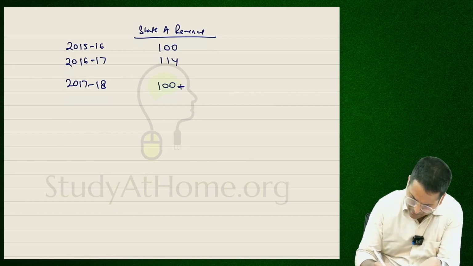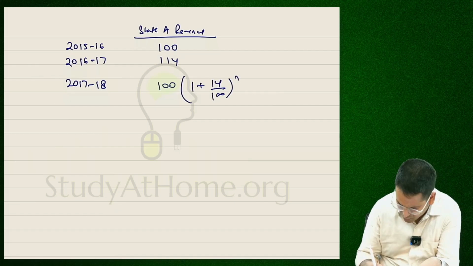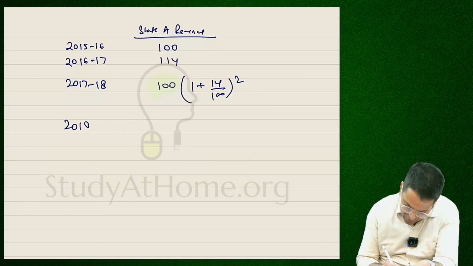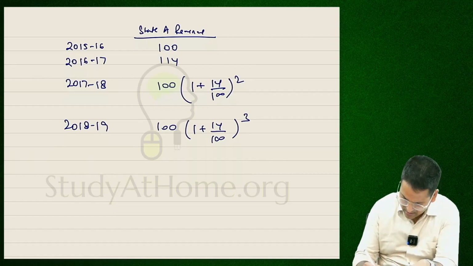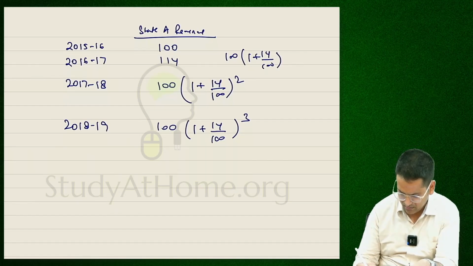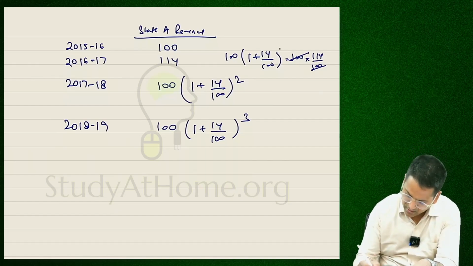100 into 1 plus 14 upon 100 to the power 2. If you apply compound interest, it will grow at 14%. How much should be revenue for 18-19? 100 into 1 plus 14 upon 100 to the power 3. What about 114? How did it come? This was 100 into 1 plus 14 upon 100. Okay, how much is this? 100 into 114 upon 100. So this will be 114, okay? To the power 1. Understood?